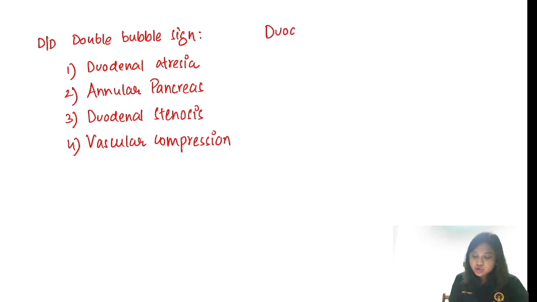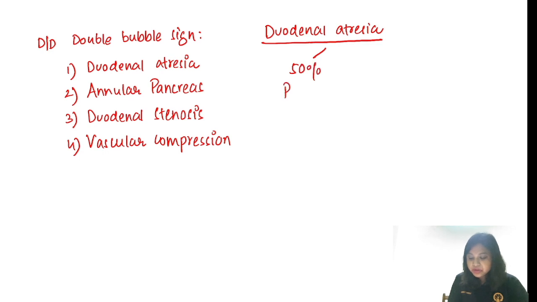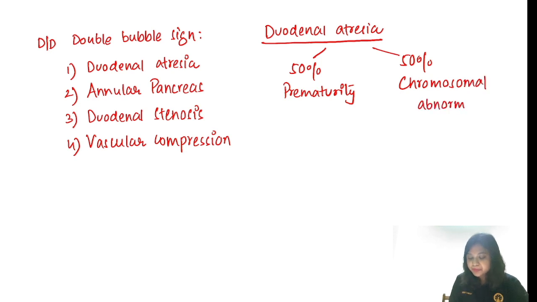As I told you, duodenal atresia, 50% is associated with prematurity and 50% is associated with chromosomal abnormalities. And the most common association being the Down syndrome.